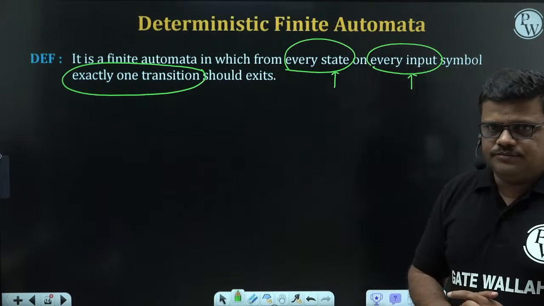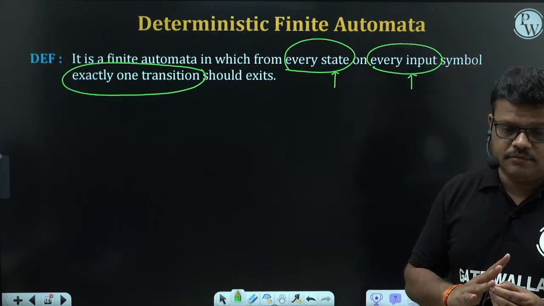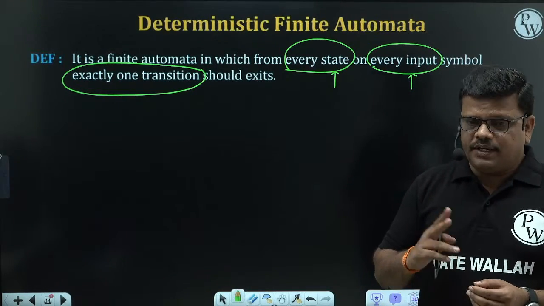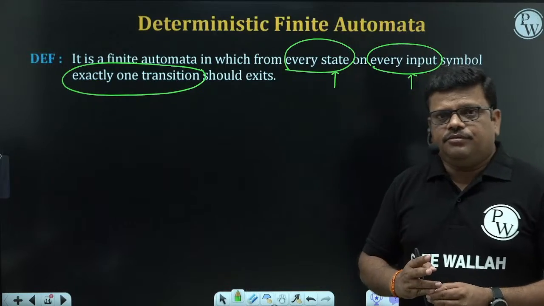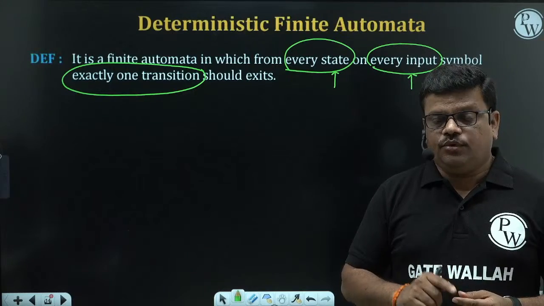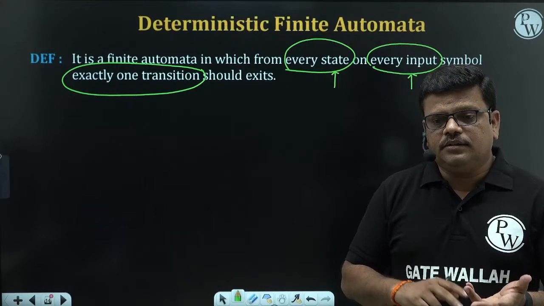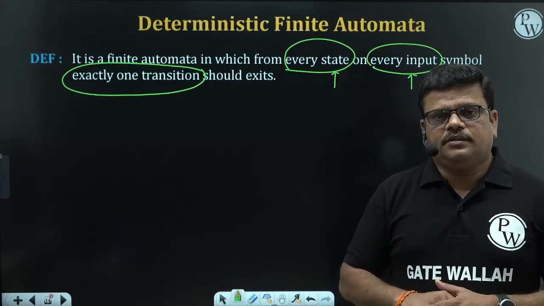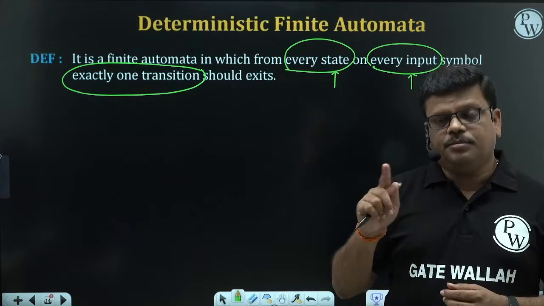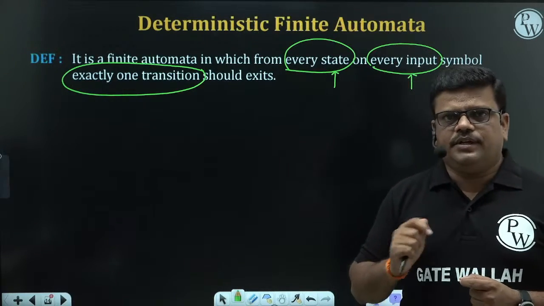Now in today's session, we will see which type of automata comes under DFA and which type does not. Why is this so important? Because if you want to move to the next concepts, like minimization of DFA, to apply minimization on an automata, it should be a DFA. So we have to detect whether the automata is a DFA, then only minimization is possible. Next, if you want to complement, the automata should be a DFA, then only we can complement. Like this, there are so many applications and algorithms. If you want to apply them on an automata, it should be a DFA. That's why detecting whether a given automata is a DFA or not is very, very important.